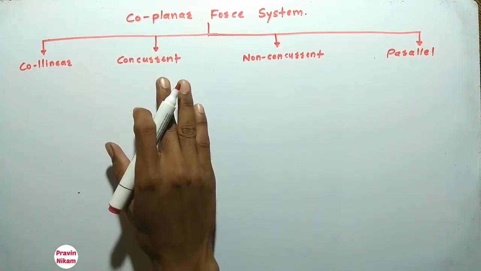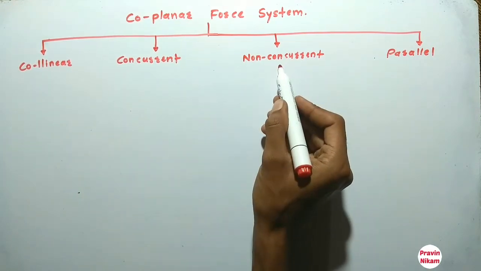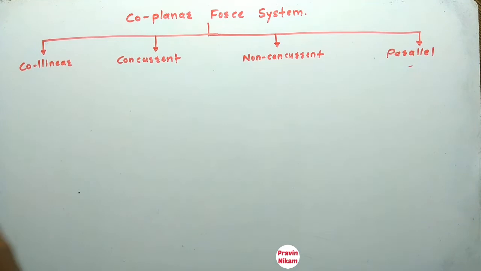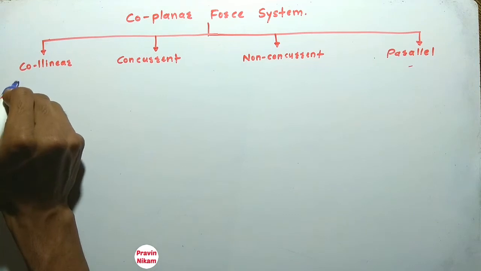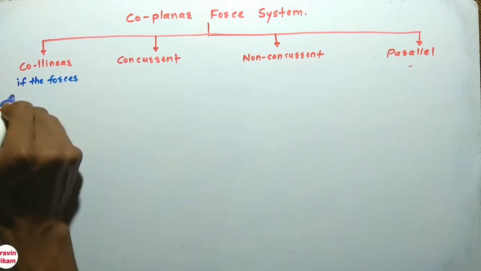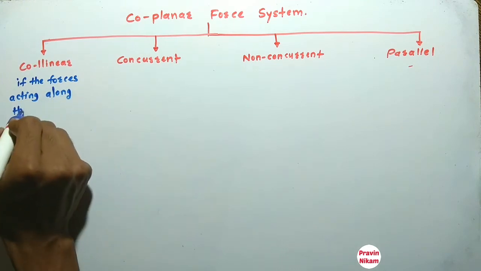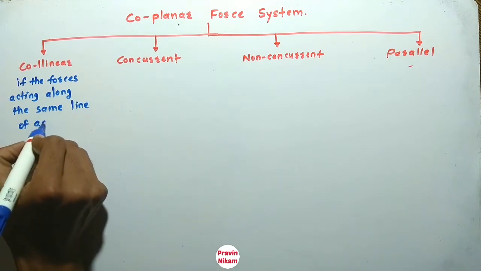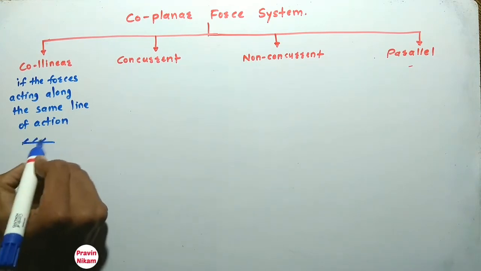So coplanar force system has 4 types, that is collinear force system, concurrent force system, non-concurrent force system and parallel force system. Now what is meant by collinear force system? If the forces are acting along the same line of action, then the system is called as collinear force system. Means what? This is the example.